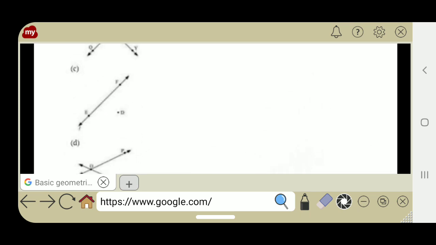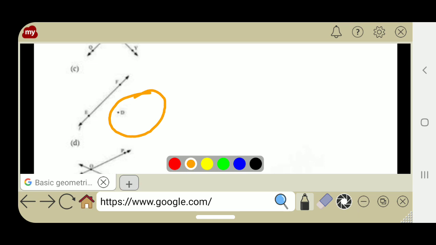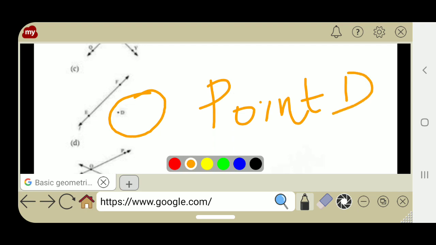Here, can you see a point? This is point D. Next one, what is this? This is line EF. Can you see here an E is written, here an F is written.